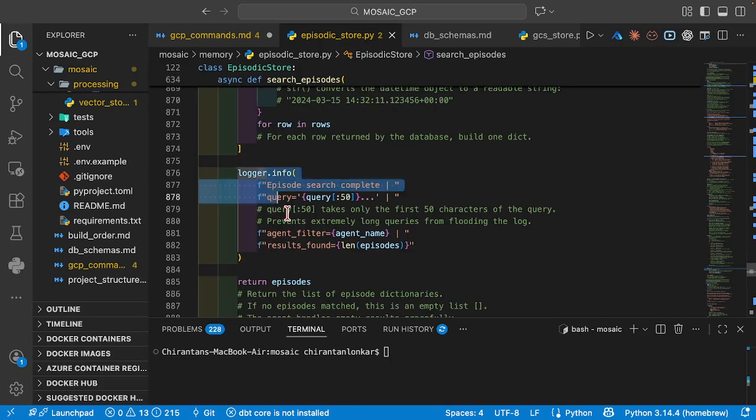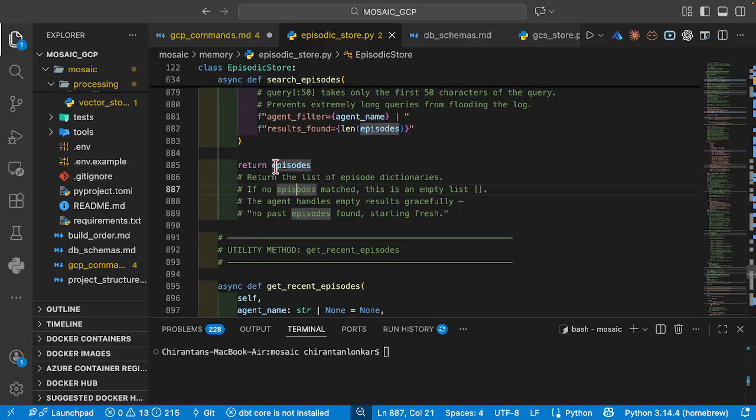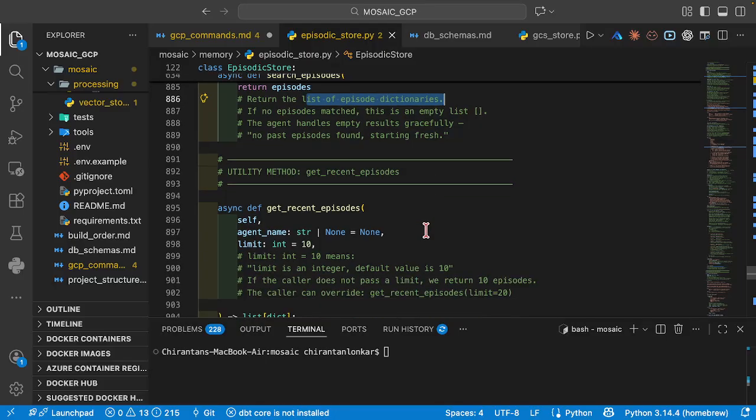We're going to finally log that episode search is complete, and this is the query given by the user. Now we don't want the entire query, just the first 50 characters. If you want to put the entire query, it's totally fine. We also log which agent we are using and how many episodes or results we found based on the user query, and finally we're going to return the episodes. What are episodes? Episodes are nothing but the list of episode dictionaries.